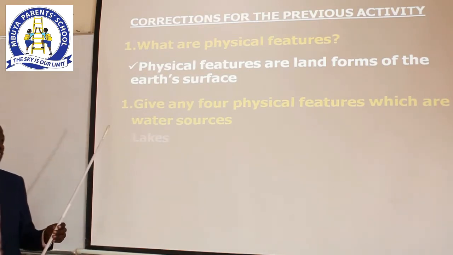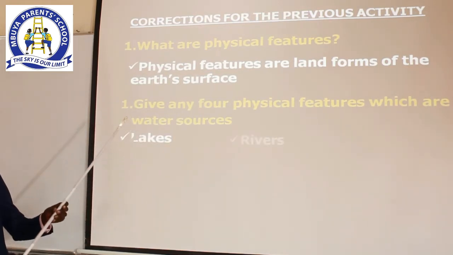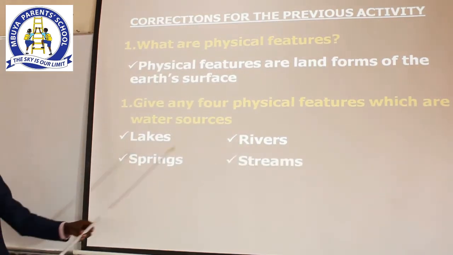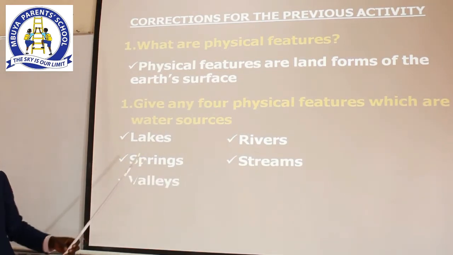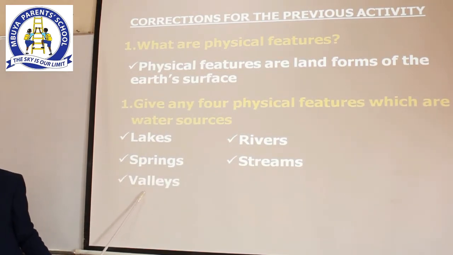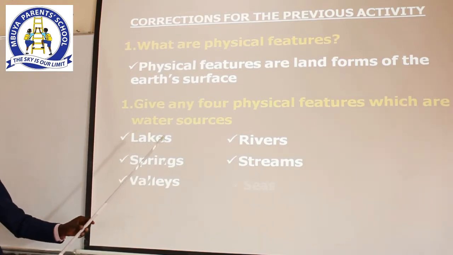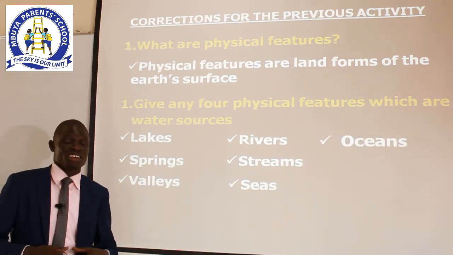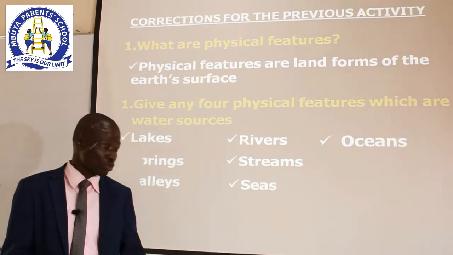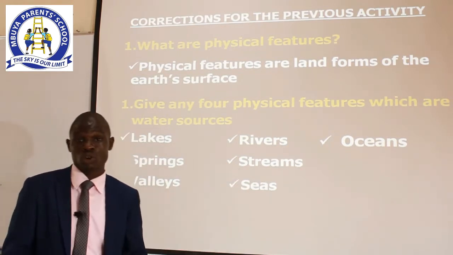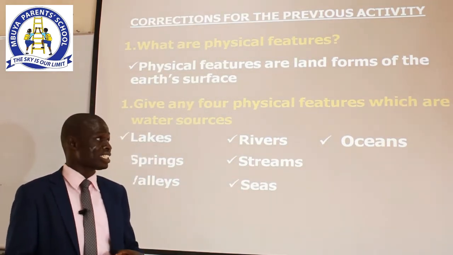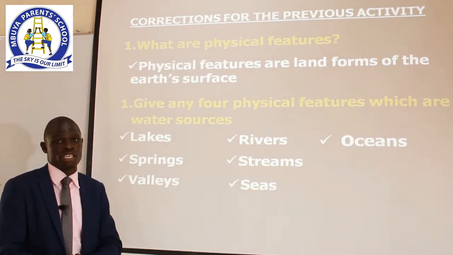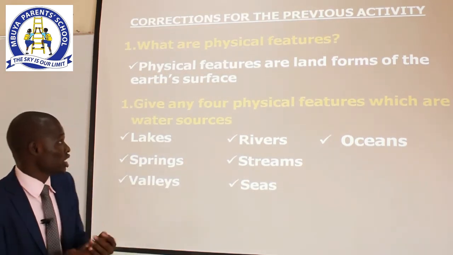I expect you to have written lakes, rivers, springs, streams, valleys, and the seas. Those are some of the physical features that contain water, and maybe the oceans. My dear children, when we are correcting, what you should observe is the correct spellings of the words that you have written. Are we together? Let's move on to the next question.